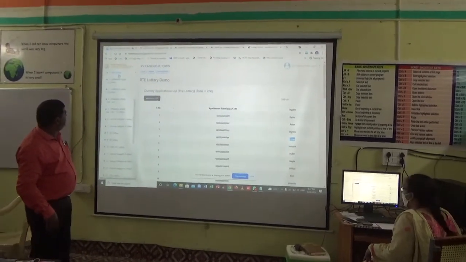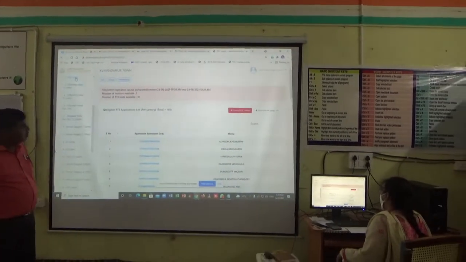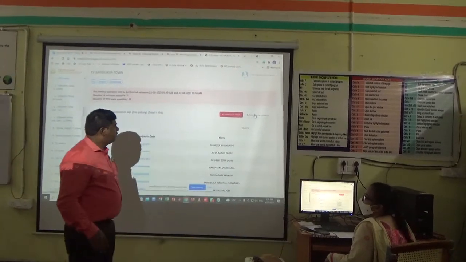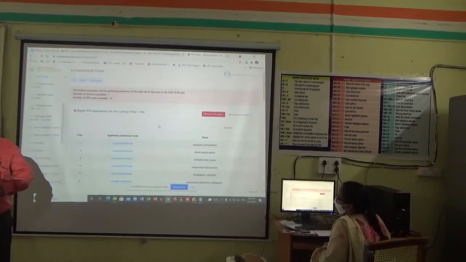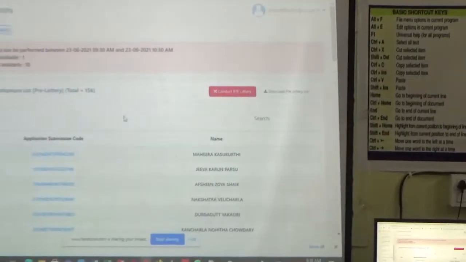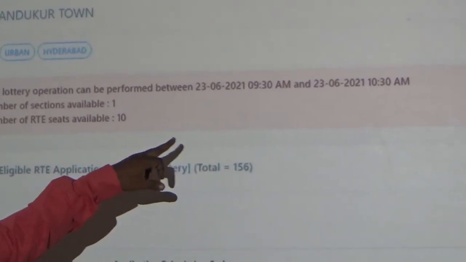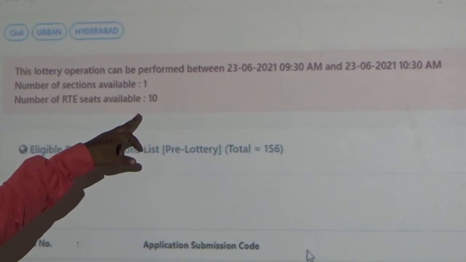Shall I start? No, wait. Shall I download the list? First you have to download all the lists to save. Shall I scroll down? Wait. The lottery operation can be performed between 23. Okay. Number of sections C1. We will see clearly here.